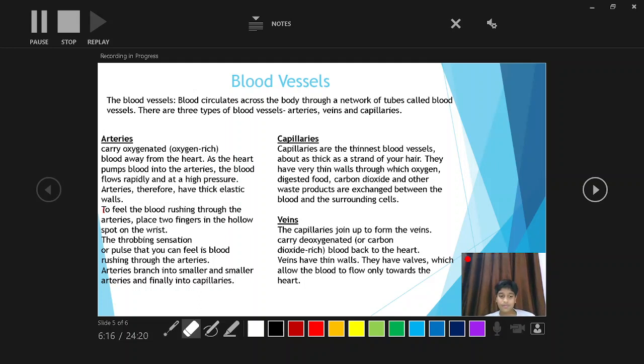So it is a very simple topic but a little bit confusing, and you have to remember the important words in the definition, like for blood vessels, network of tubes, and in the circulatory system, the well developed pickup and delivery system. So those important words you have to remember, otherwise your half marks will be deducted in the definition only.